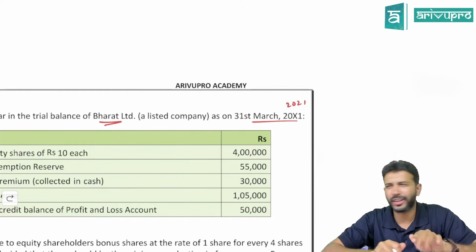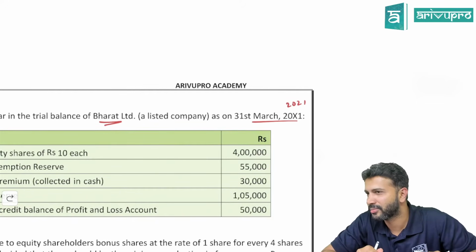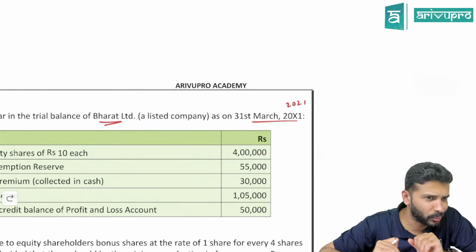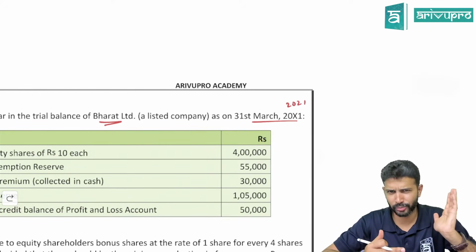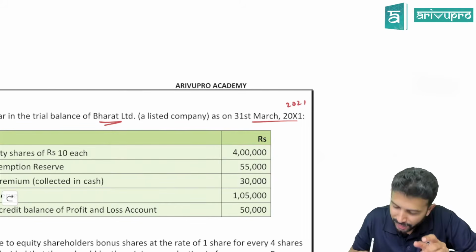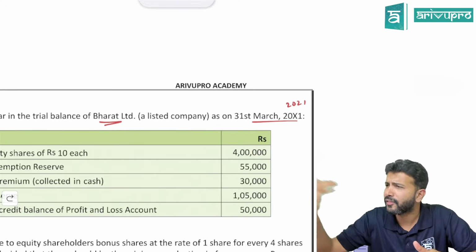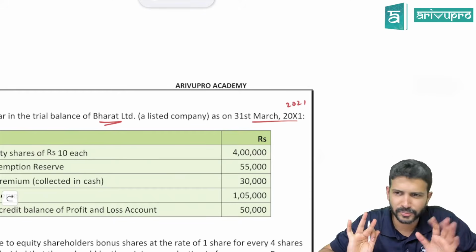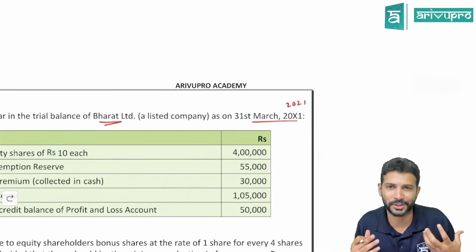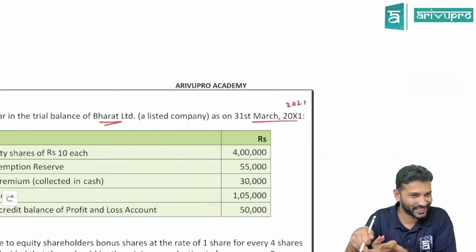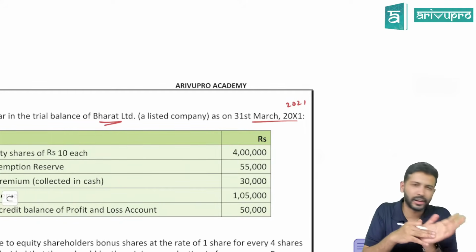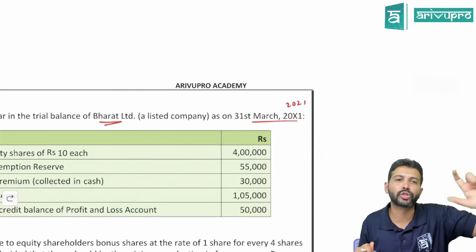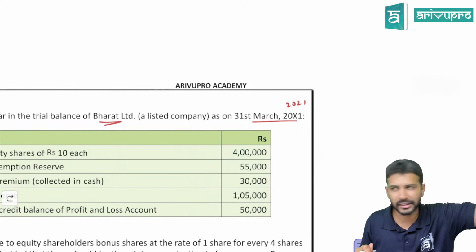Because even ICAI cannot keep printing their material every time. Suppose you are in 2025 now. They wrote 2021. You will feel very bad, no? A 4-year-old question, still they have not updated. Hence they devised another method, we'll just call it X. That way nobody gets hurt. It looks fresh. ACCA does this, which our institute has also started doing. So instead of 2021, 2022, they simply write 20X1, 20X2, like this.